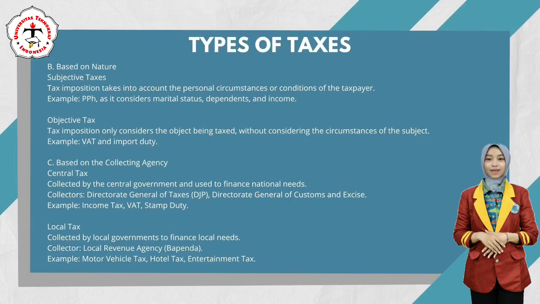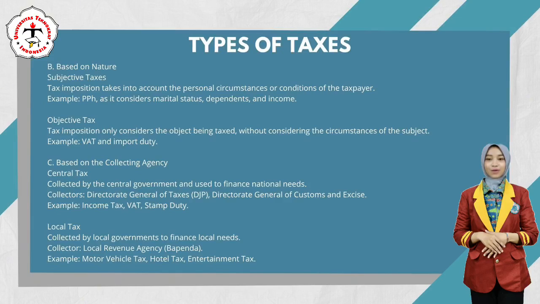B. Based on nature. Subjective taxes. Tax imposition takes into account the personal circumstances or conditions of the taxpayer. Example: PPh, as it considers marital status, dependents, and income. Objective tax. Tax imposition only considers the object being taxed, without considering the circumstances of the subject. Example: VAT and import duty.